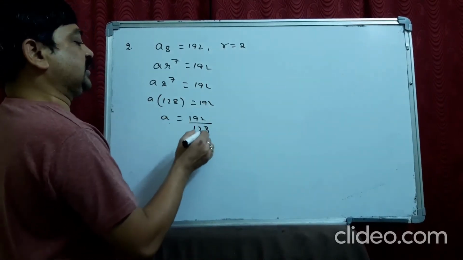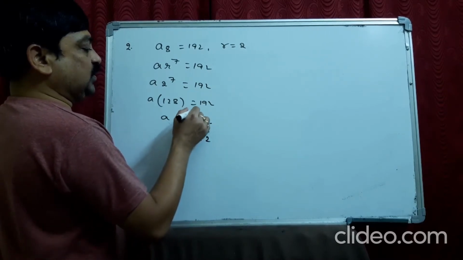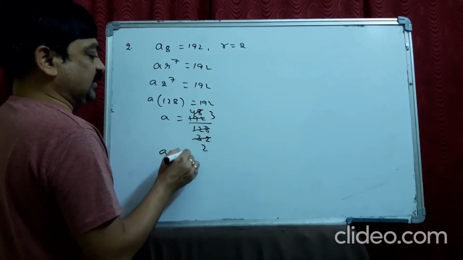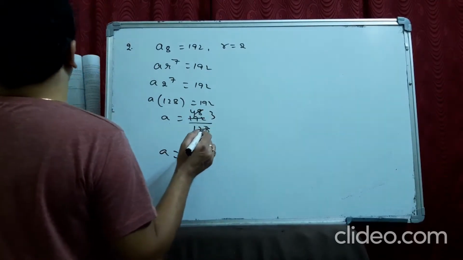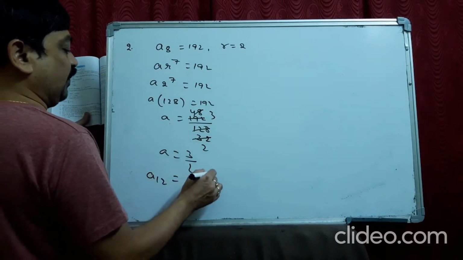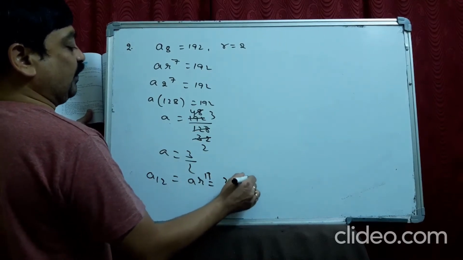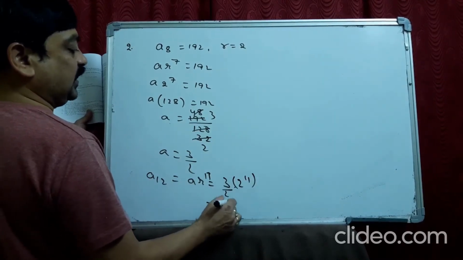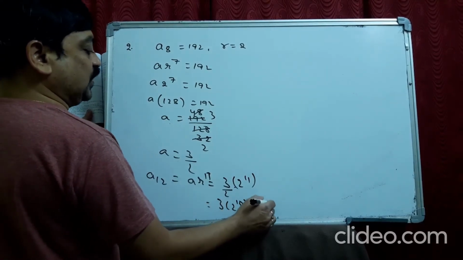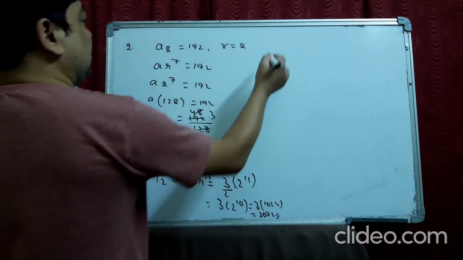Let us cancel this: 4 3s, 4 2s, 4 4s, 16, 4 8s. Again 16 2s, 16 3s. So A is 3 by 2. What did they ask us to find out? They asked us to find out A12. So A into R power 11, that is 3 by 2 into 2 power 11. So it becomes 3 into 2 power 10. So 2 power 10 is 1024. You can write 3072. Like that.